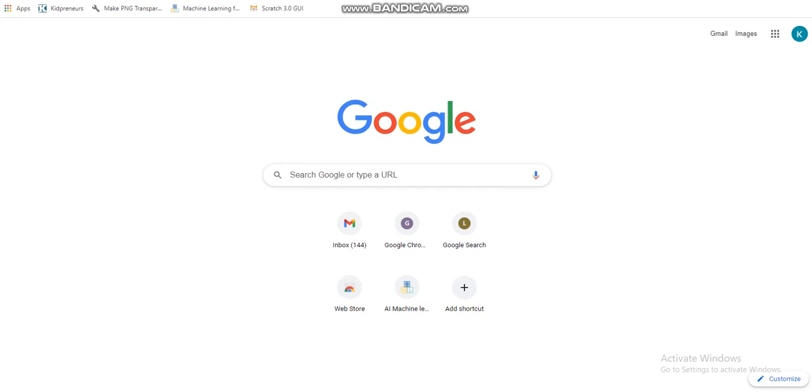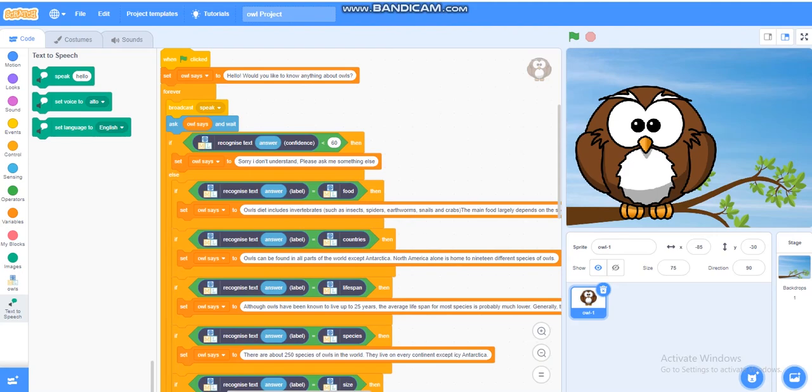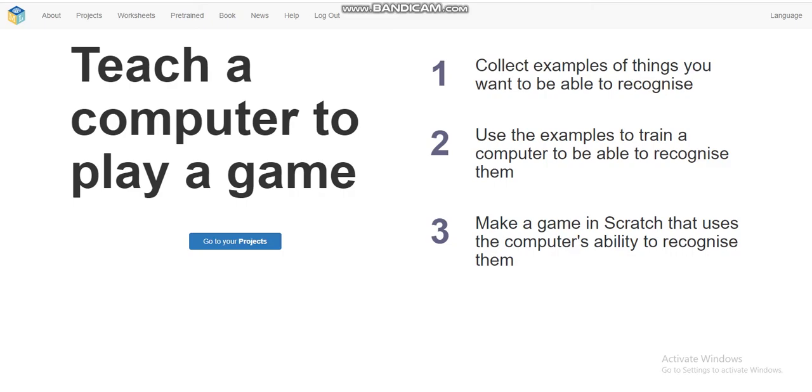Today I will be showing you an artificial intelligence project which is called the Secret Code. This is an artificial intelligence project about learning about owls, like what they eat, their lifespan, and their size. But an owl is going to be teaching us. So first we will see the examples that I have given, and then we will train it and see how it works.